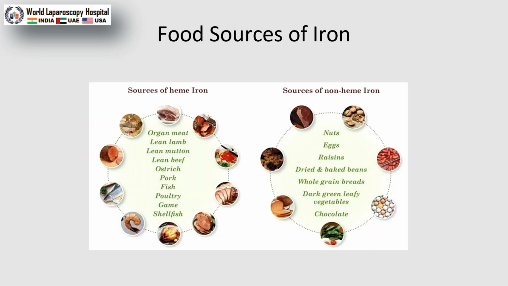These are the sources of heme iron and non-heme iron. From all the non-veg sources the patient can get good iron, and through non-heme iron, these are the raisins, dried and baked beans, whole grain bread. These are some good sources of iron. Even dark chocolate.